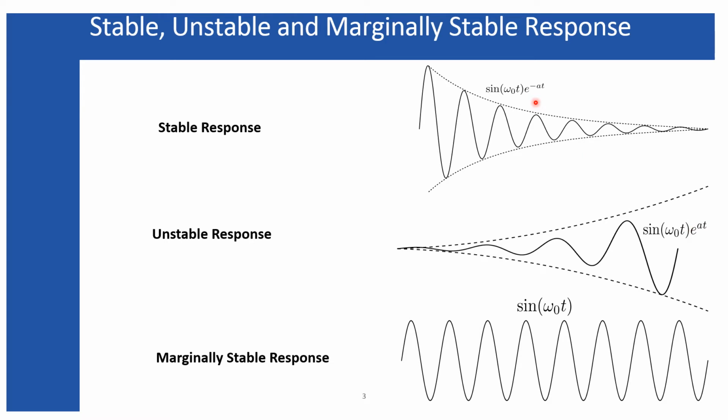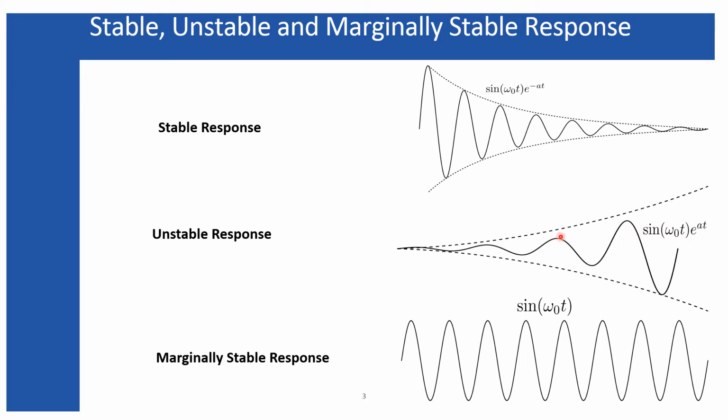So for larger a, for a stable response, your decrement will be faster, and for smaller a, decrement will be smaller. In a similar way, for larger a, the system response will diverge at a much faster rate, and for smaller a, the divergence will take place at a smaller rate.